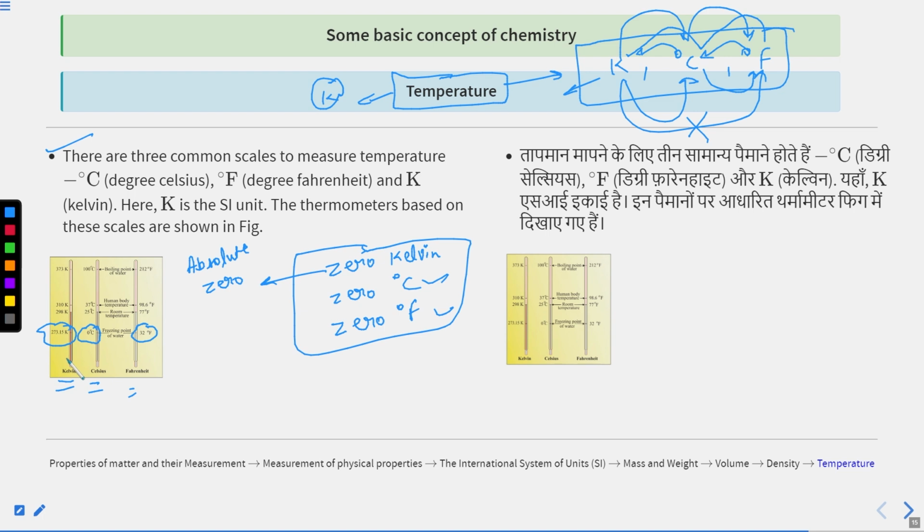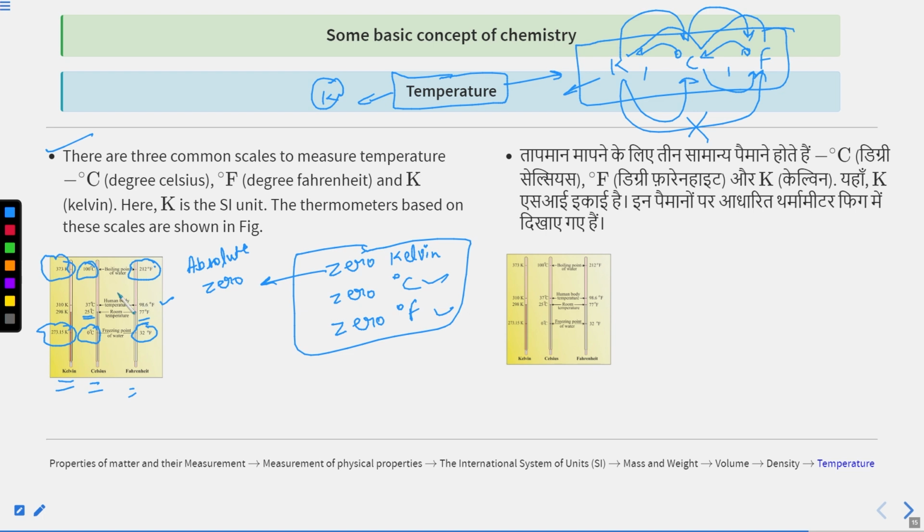0 degree Celsius means 273.15 Kelvin. Room temperature is 25 degrees Celsius, and in Fahrenheit 77 degree Fahrenheit, and in Kelvin 298 Kelvin. 310 Kelvin is the human body temperature, 37 degrees Celsius, and in Fahrenheit 98.6 degree. Boiling point of water is 100 degrees Celsius, and it is 373 Kelvin, and 212 degree Fahrenheit in Fahrenheit scale.